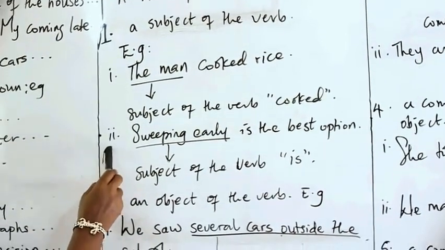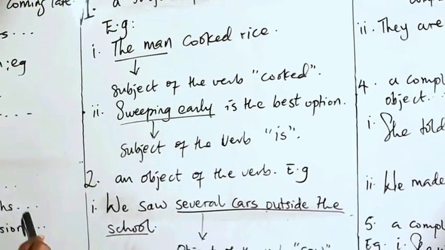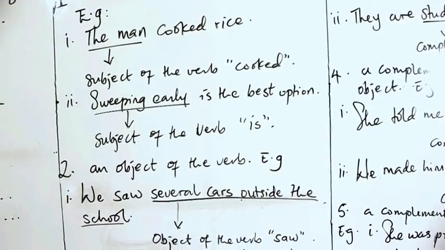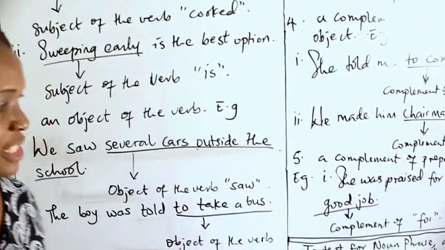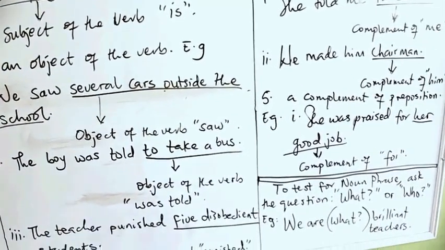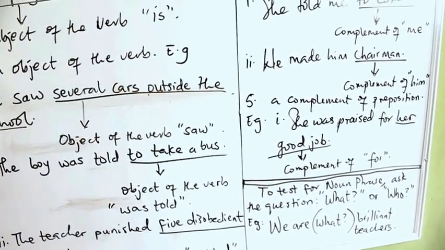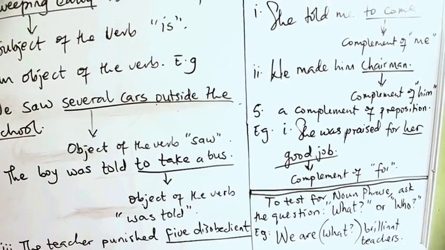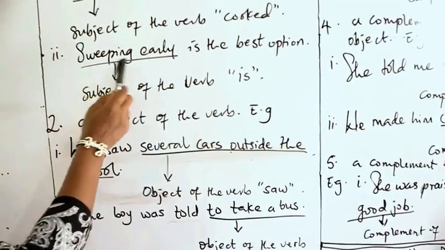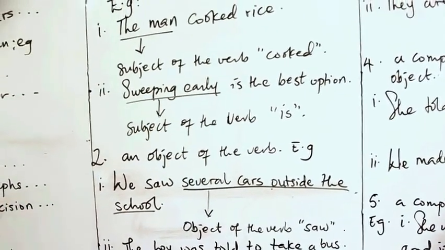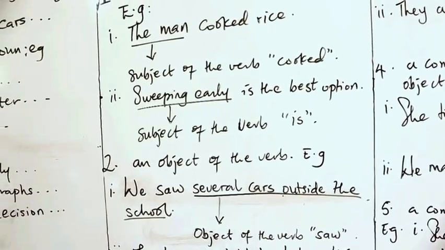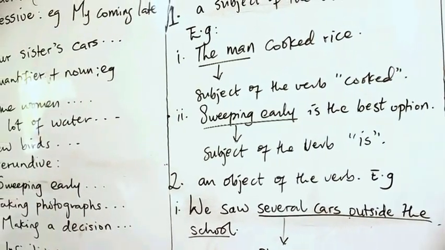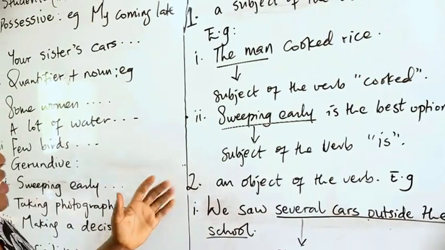Also, in number 2, we have sweeping early is the best option. Quickly ask your test question. What is the best option? Your answer comes up, sweeping early. Therefore, you are correct when you say that sweeping early is your noun phrase. Therefore, we'll go to number 2.